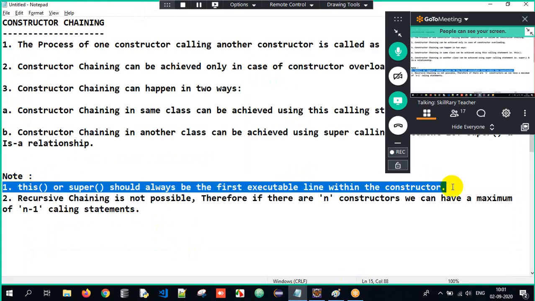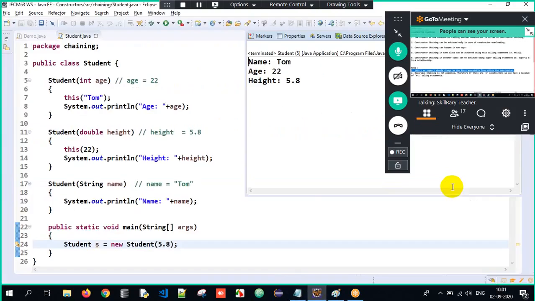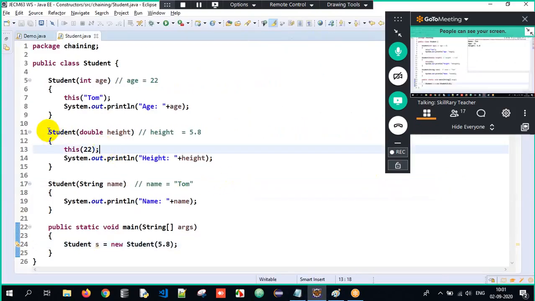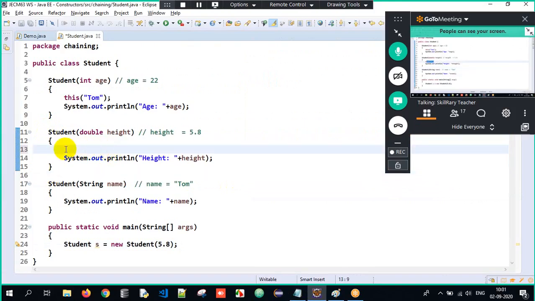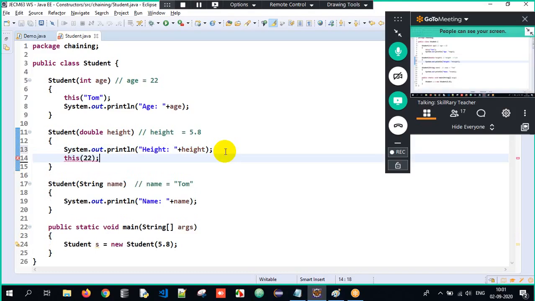This calling statement or super calling statement should always be the first executable line within the constructor. Correct? It means, see, this is my constructor block. If I write this particular line in the second line, it will give me an error. There's a mandatory rule. If I hover on it, it will tell: constructor call must be the first statement in a constructor, meaning this is the second line within the constructor.